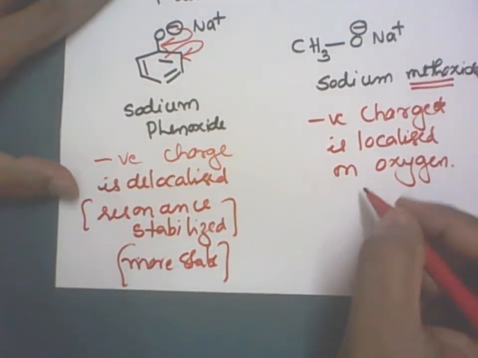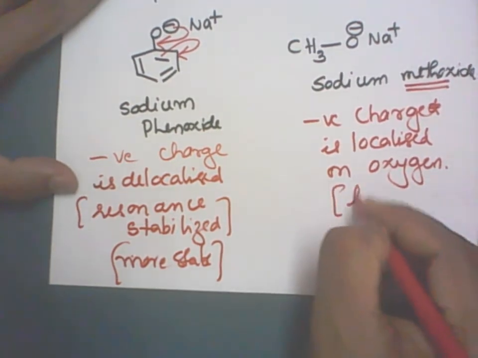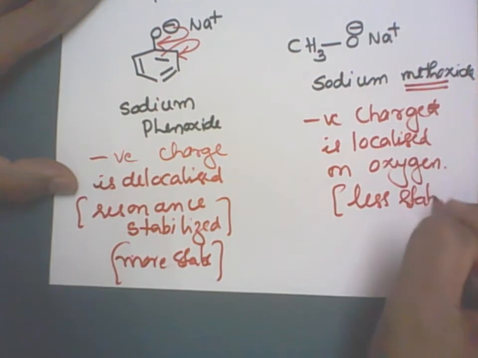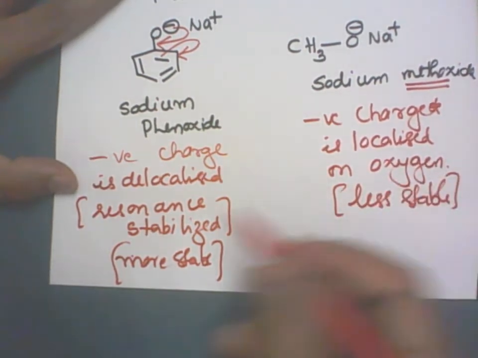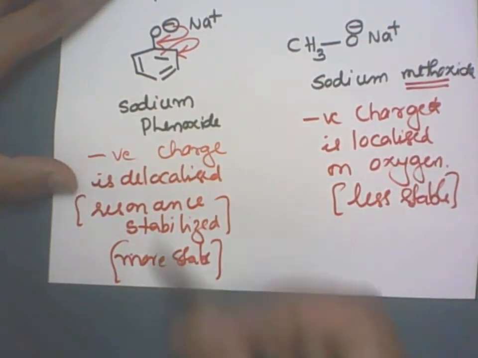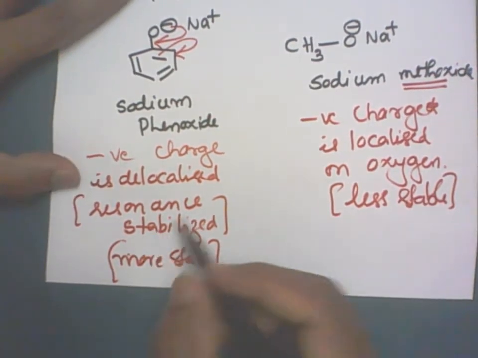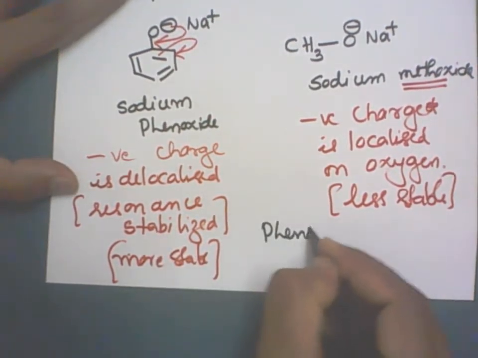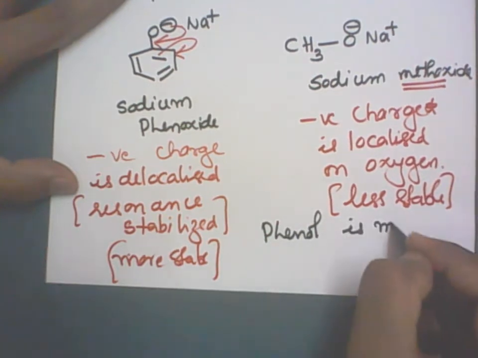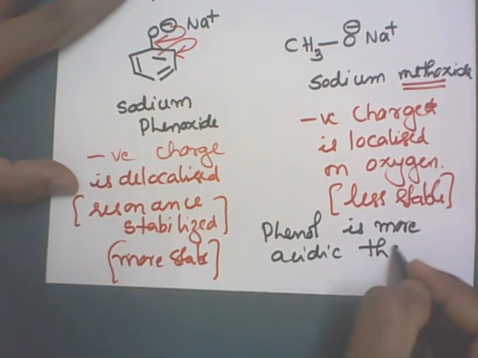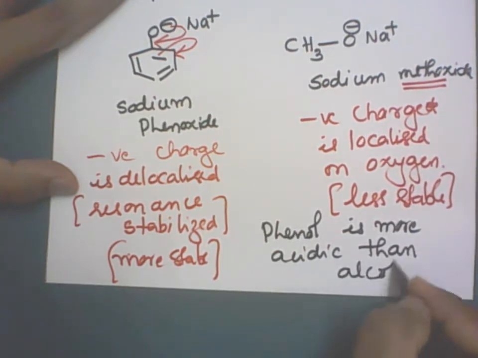Phenoxide is more stable compared to alkoxide. I can't say alkoxide is unstable, but it is less stable. As the stability of the phenoxide ion increases, it becomes more acidic. Therefore, phenol is more acidic than alcohol.